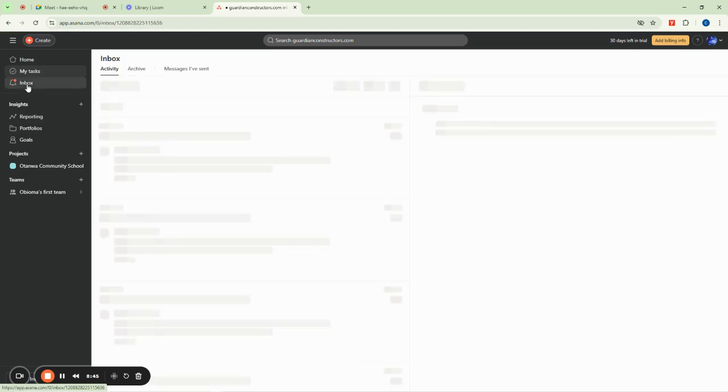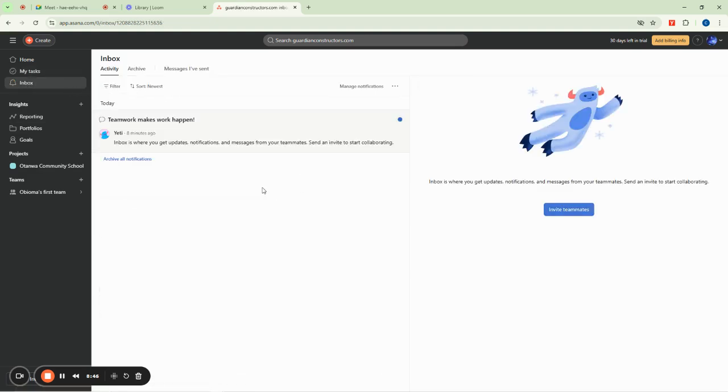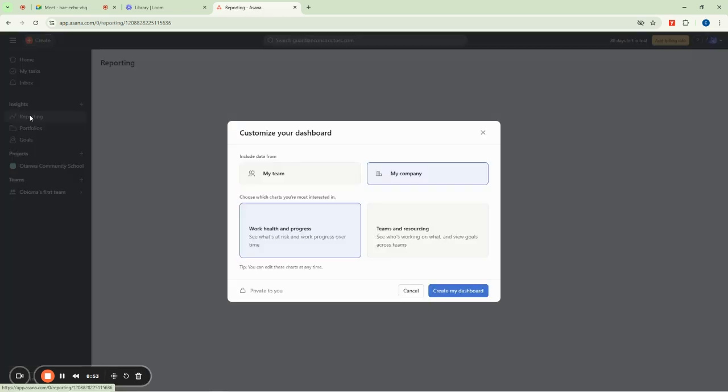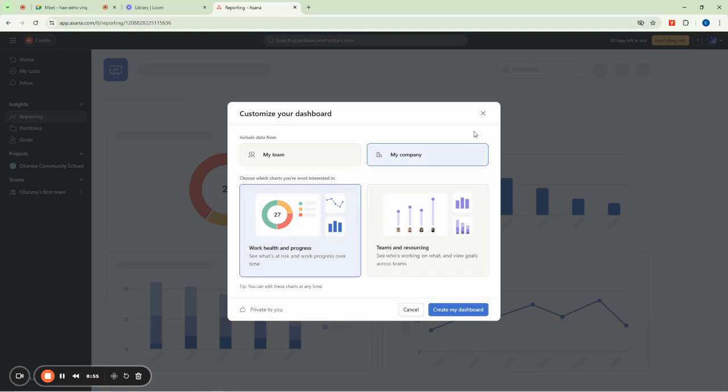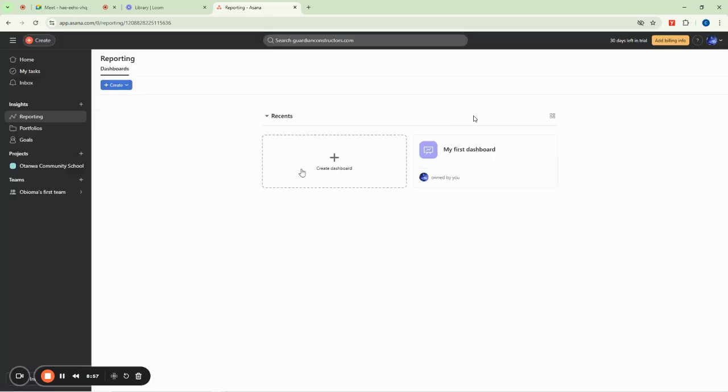So now we have inbox, which is where you're going to get your messages as they come in. You can see that we have messages here. So as you interact now, it will be coming in here and all that. Then we have reporting, which shows you your work progress and everything you've been doing for the time being. You can actually see your work here, all your projects and your tasks, the ones you've been completing and the ones that are still pending.